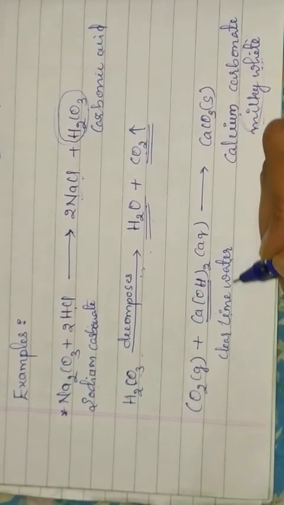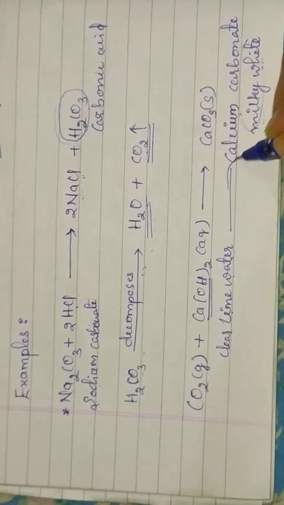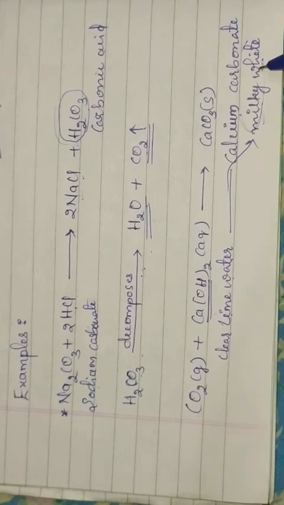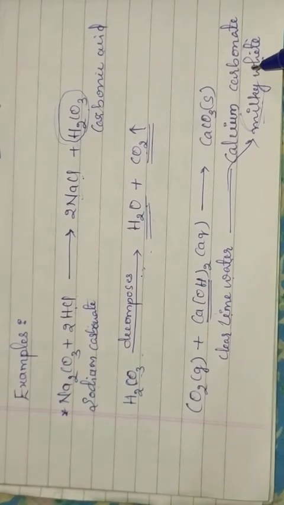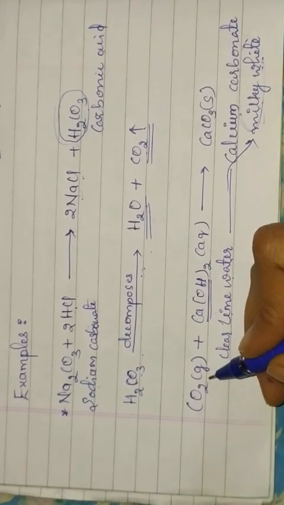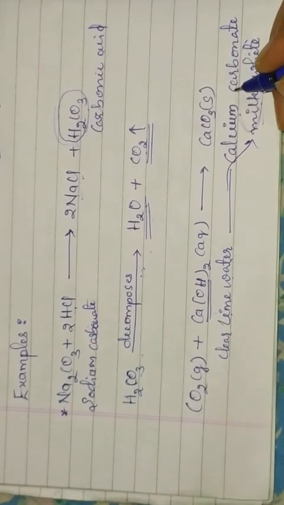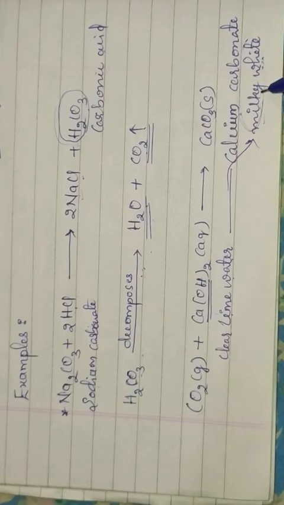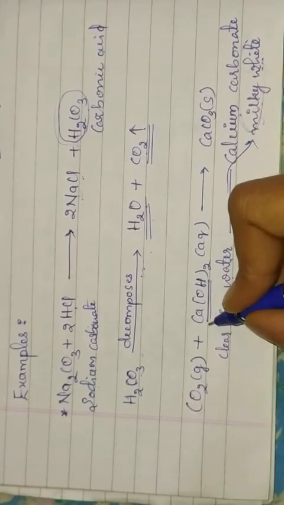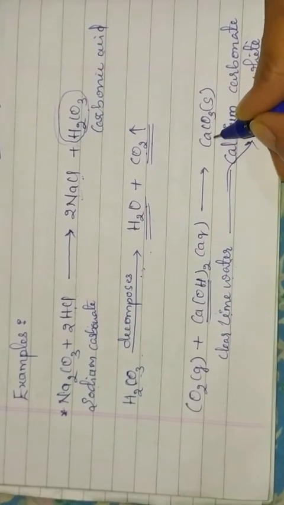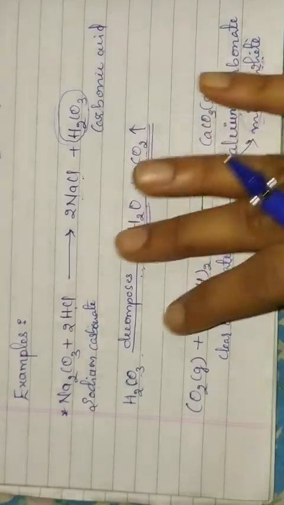If the clear lime water turns milky white, it indicates the release of carbon dioxide gas in the reaction. So whenever that clear lime water turns milky white, calcium hydroxide is changed into calcium carbonate.